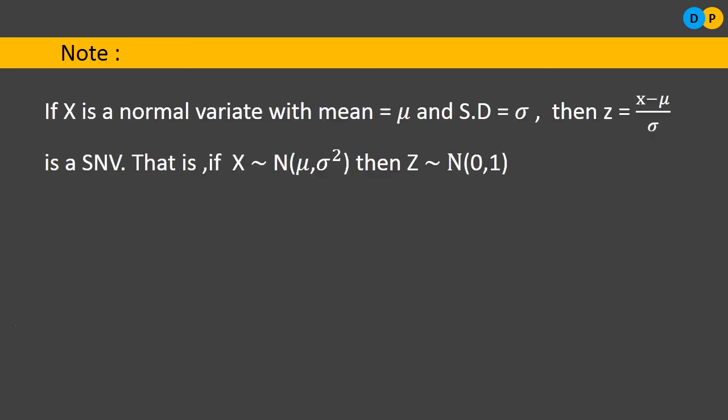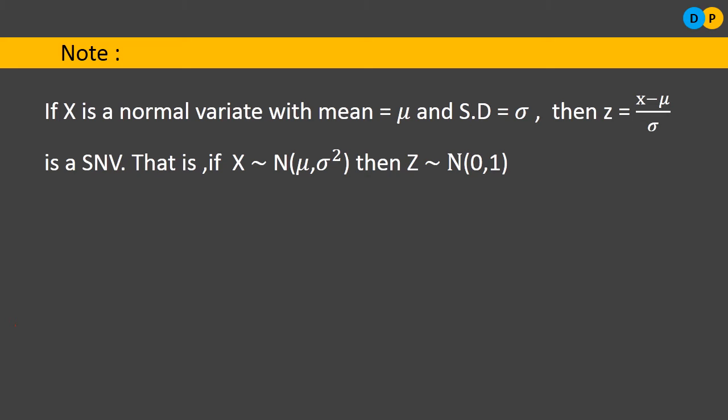Next note is, if x is a normal variate with mean mu and standard deviation sigma. Please notice here, x is a normal variate, not a standard normal variate. If x is a normal variate with mean equal to mu and standard deviation equal to sigma, then z, equivalent to (x minus mu) by sigma, is a standard normal variate.